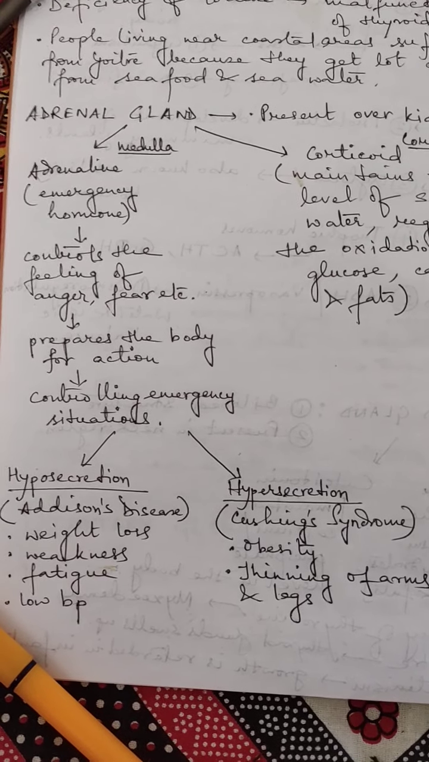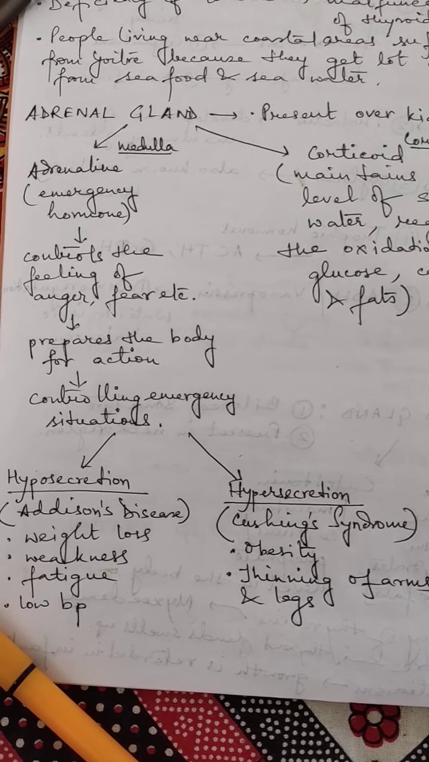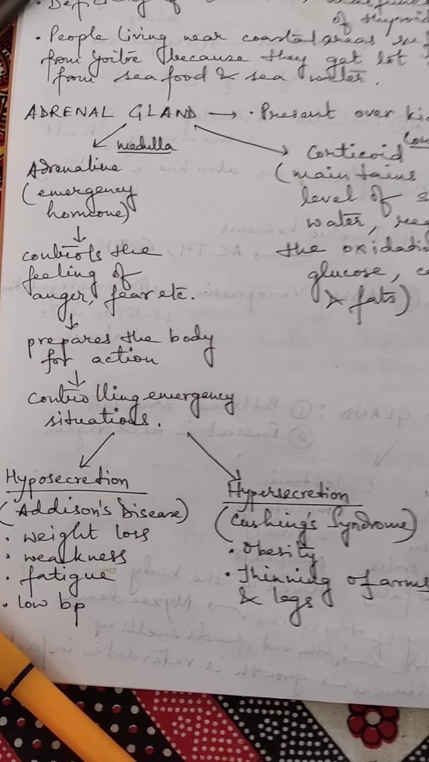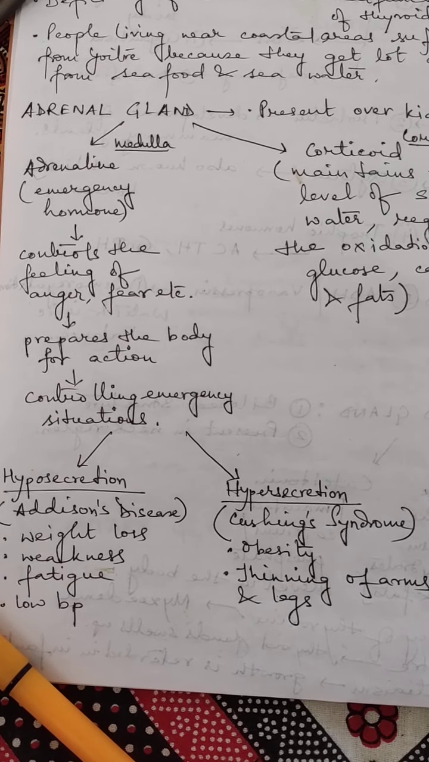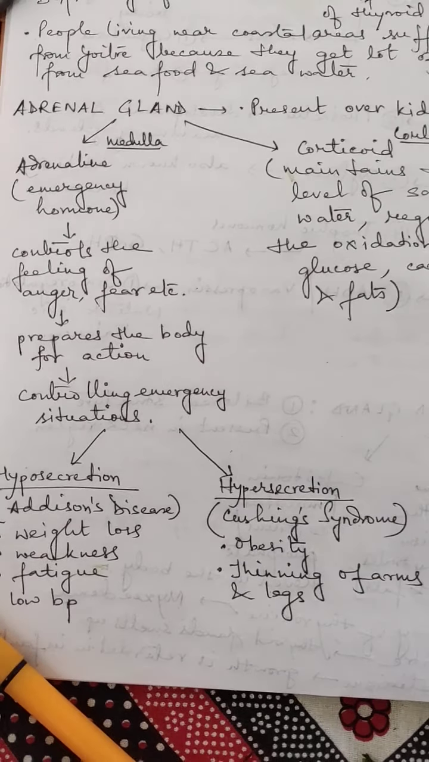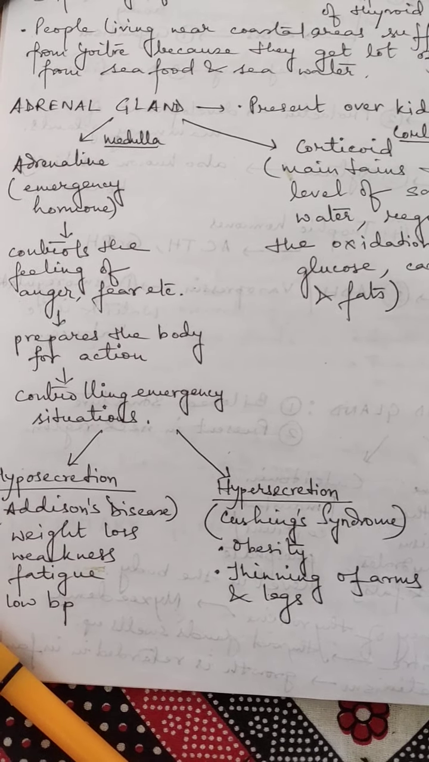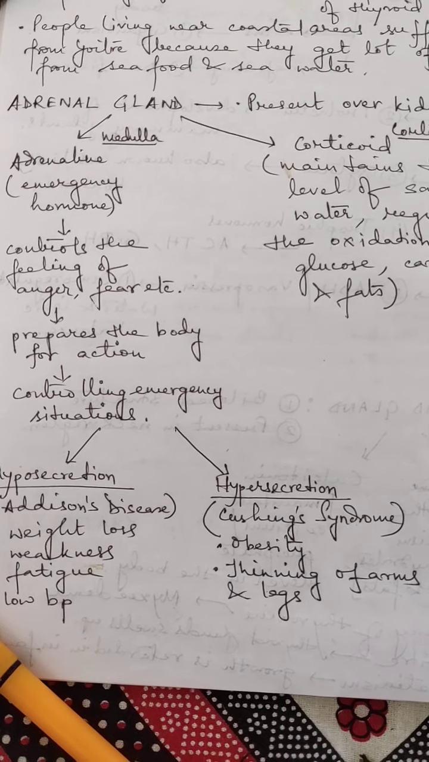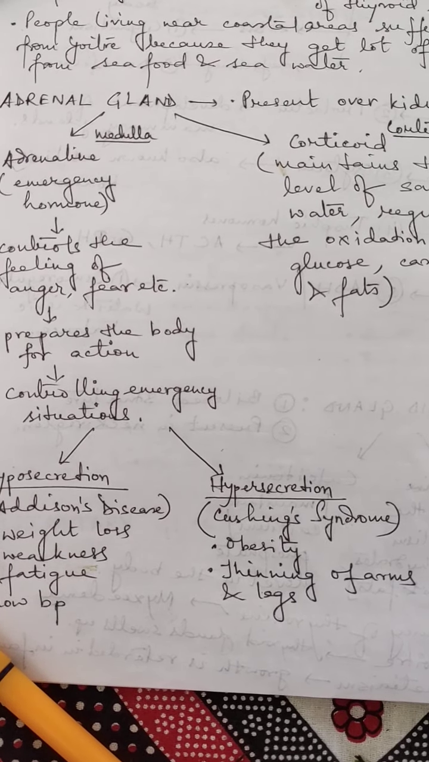When we get less secretion of adrenal hormones, we get a disease known as Addison's disease. Symptoms are weight loss, weakness, fatigue. Fatigue means we get tired very easily, and low blood pressure. And when it is secreted more than the required amount, we get another disease known as Cushing's syndrome. Cushing's syndrome has two symptoms. One is obesity, when one becomes very fat. Another very opposite kind of symptom is thinning of arms and legs, very thin arms and legs.